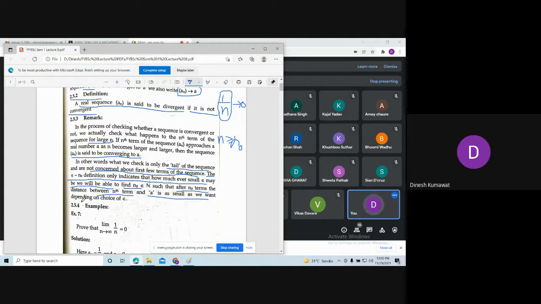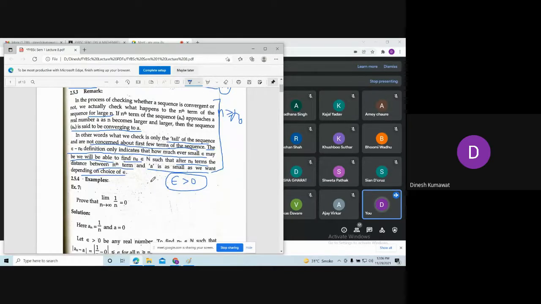We want this depending on the choice of epsilon. The choice of epsilon is on us, that is, we need to pick epsilon bigger than or equal to 0. If I decrease this length, that is, if I decrease the value of epsilon, then we are coming closer and closer towards this number a. And that's why we are saying this a is nothing but the limit of our sequence an. So please go through this remark carefully so that you can understand what is happening in our sequence.